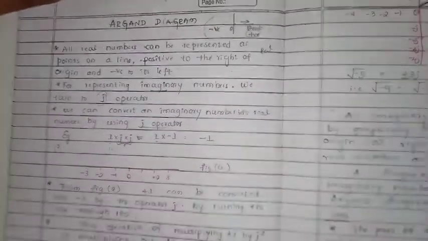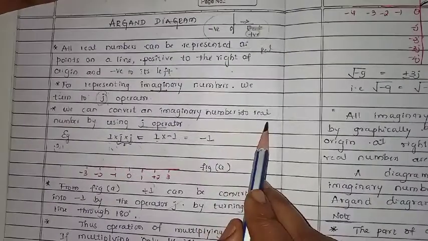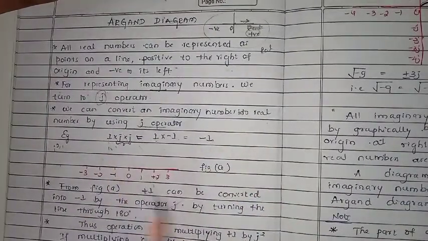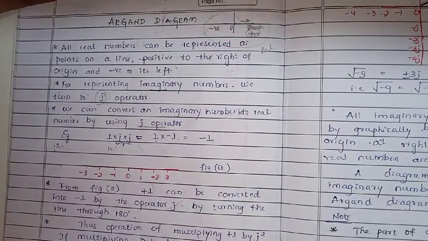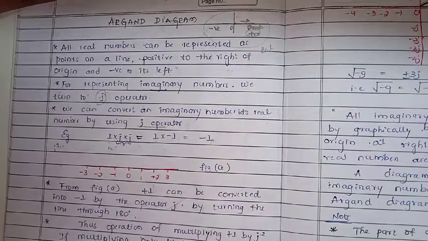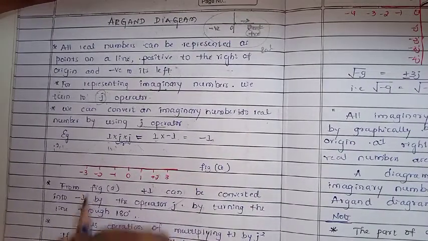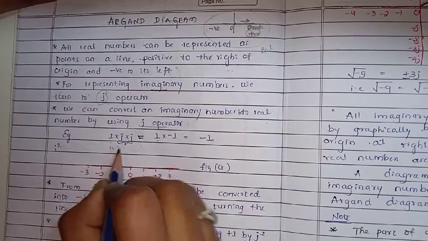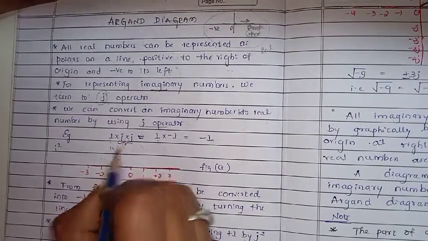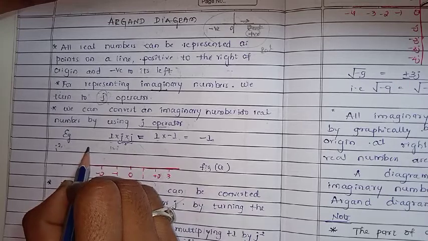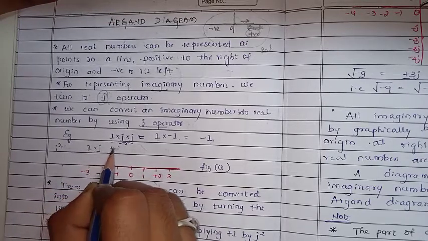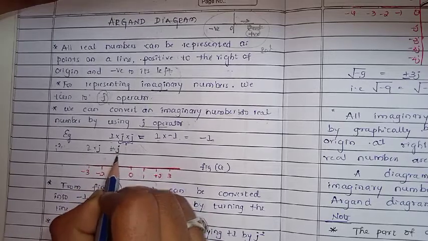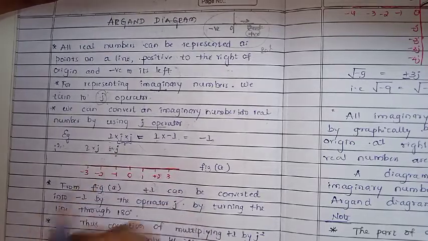We can convert an imaginary number into a real number by using the j operator. Let's take 1 into j. 1 is a real number and j is an imaginary number. 1 into j is j, which is again an imaginary number.